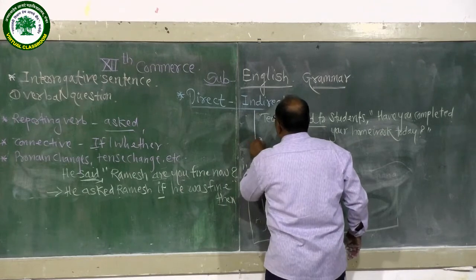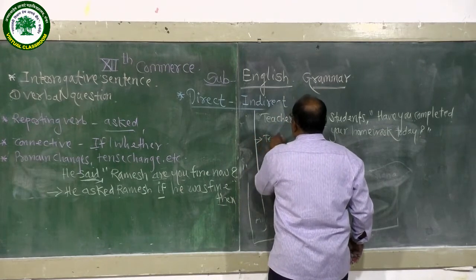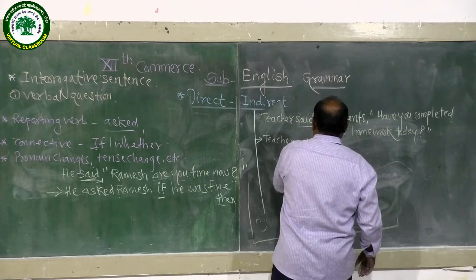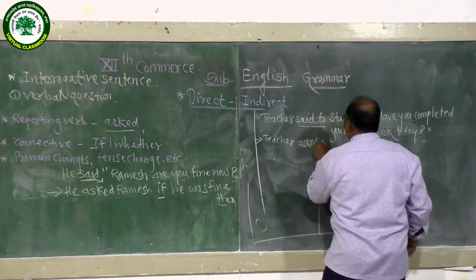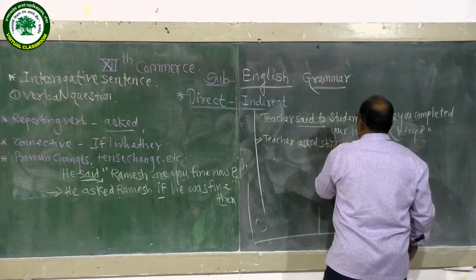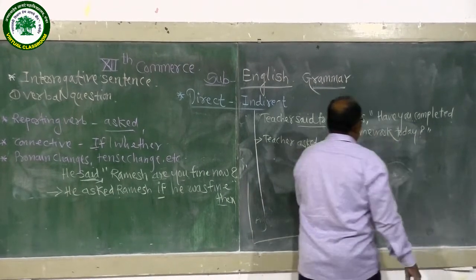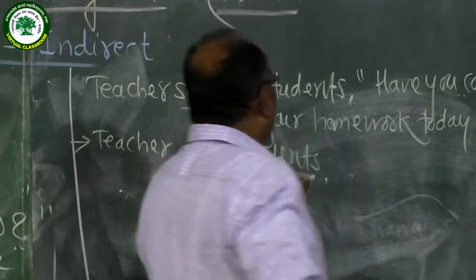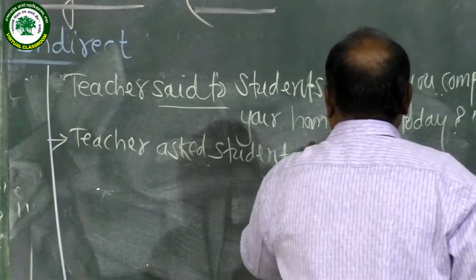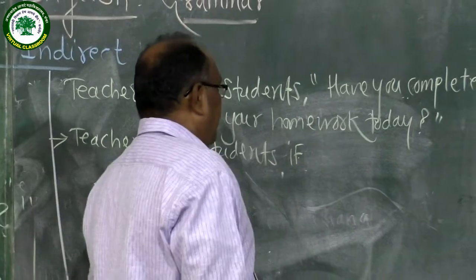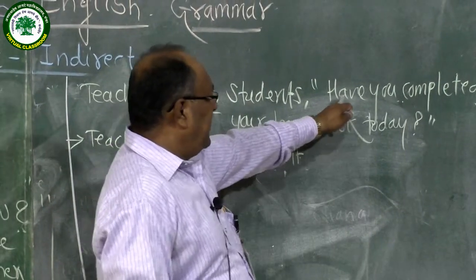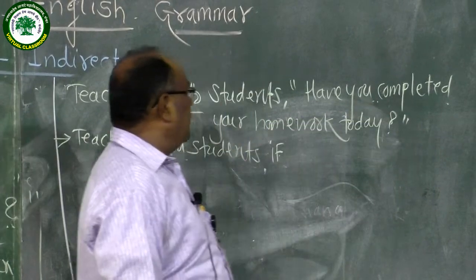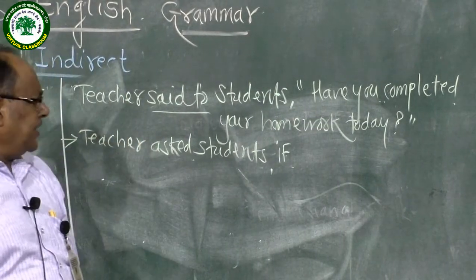Teacher asked student. Remove the inverted comma and comma, use the connective if. Then make a rough statement. Have also replaces after the subject: you have completed your homework today. This is the rough statement.